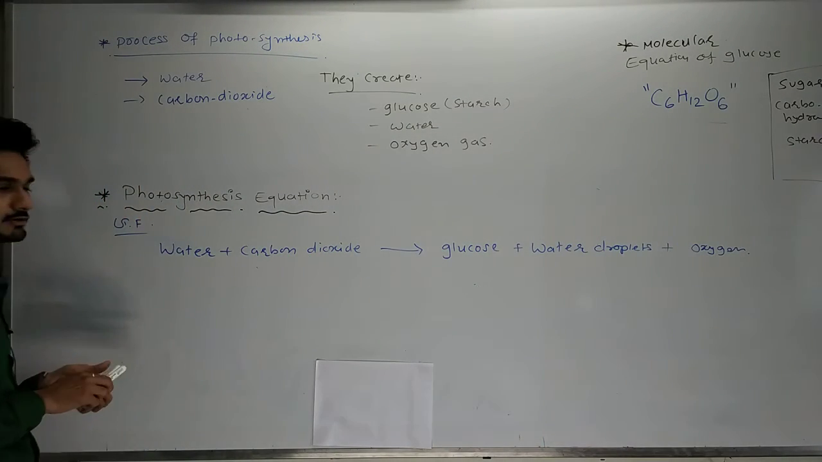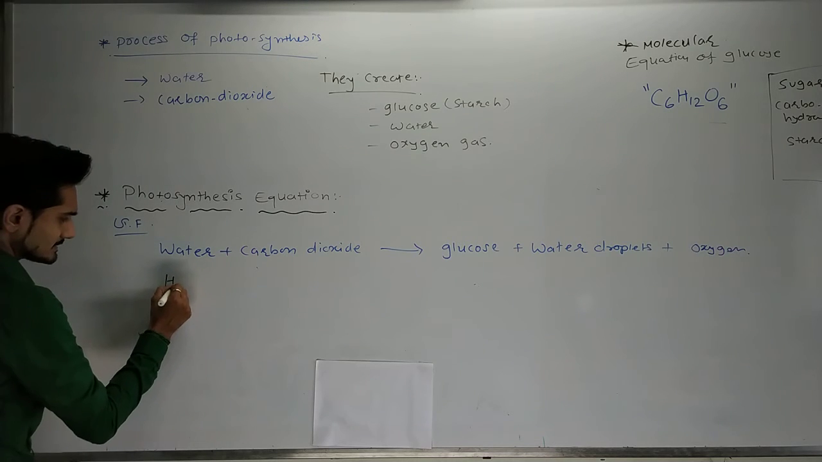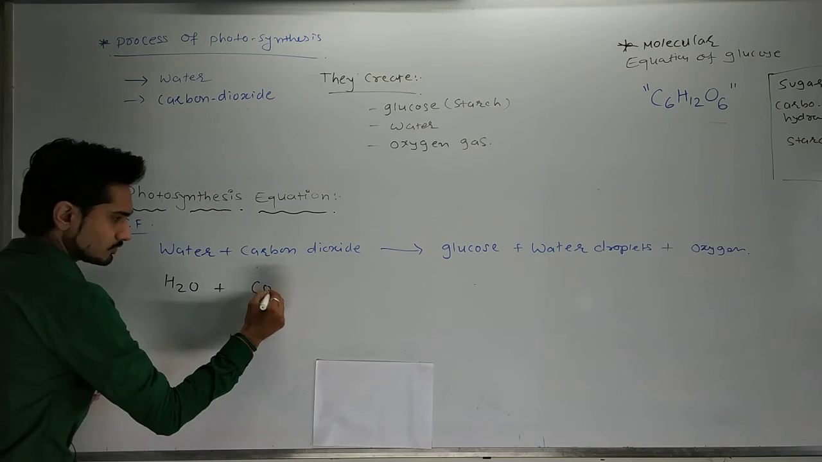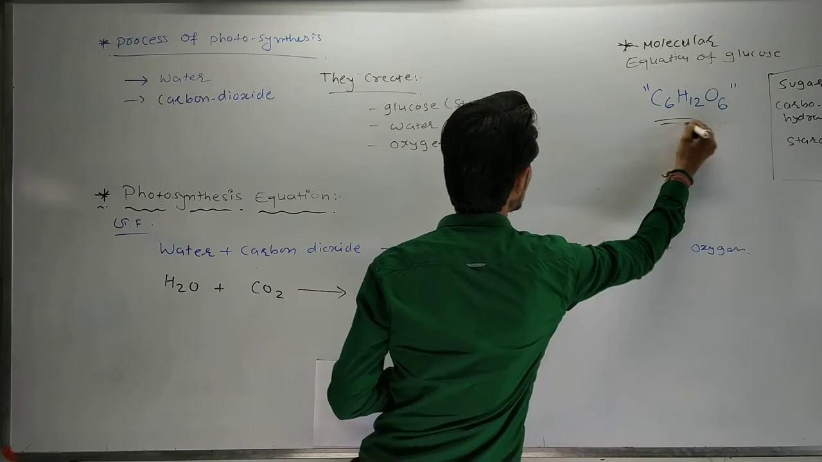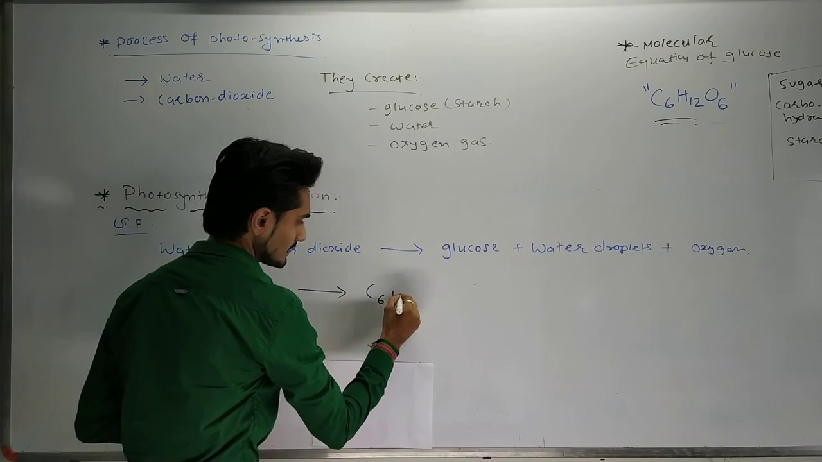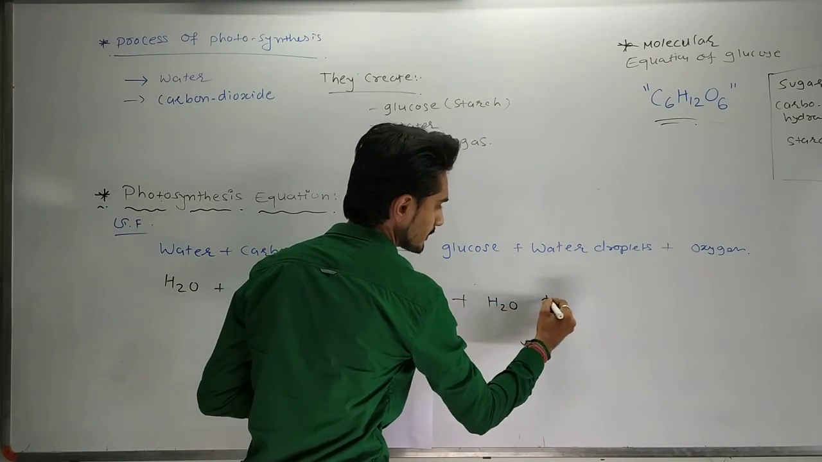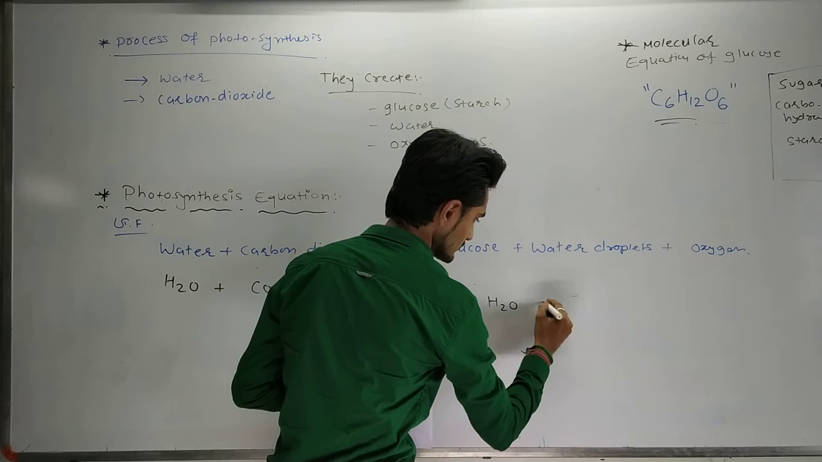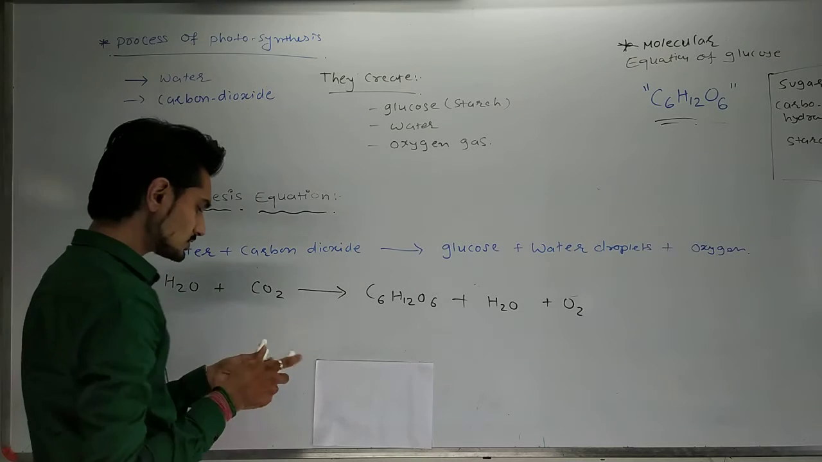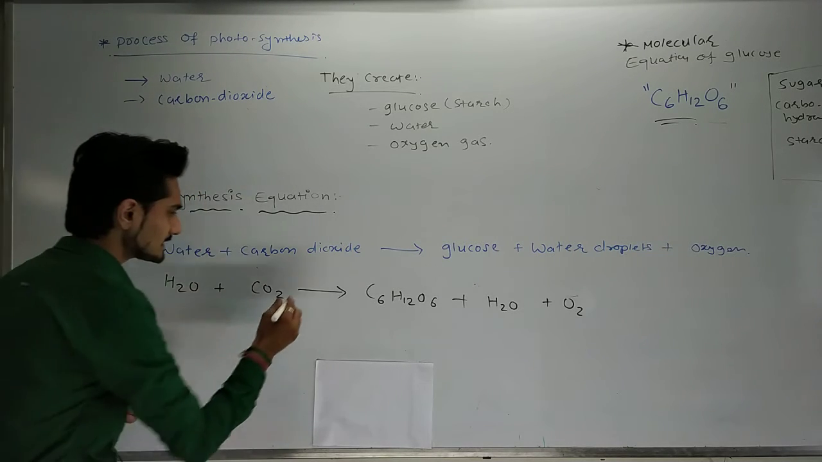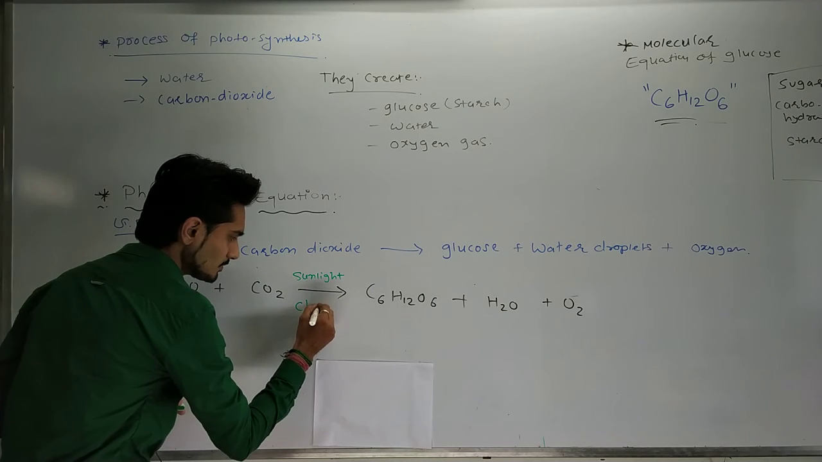Now we put all the molecular formulas here, and afterwards we are going to balance them. Water is H2O, then CO2. We have to write the glucose molecular formula, and that will be C6H12O6, plus water H2O, plus oxygen O2. Now what do we require? We require two things that we write here. The first thing is sunlight, and another thing is the presence of chlorophyll.